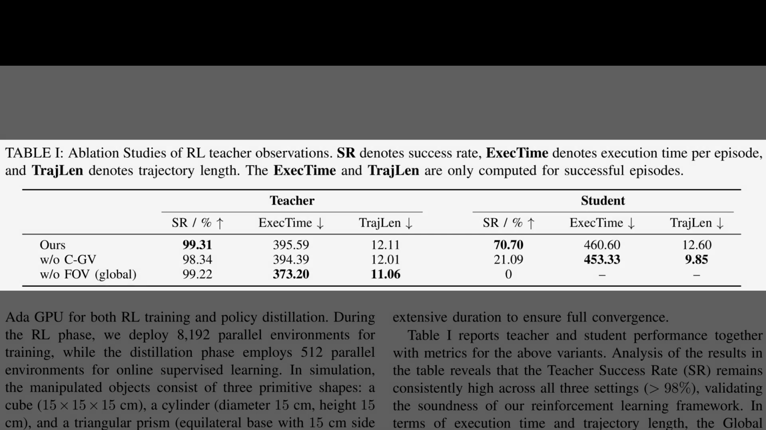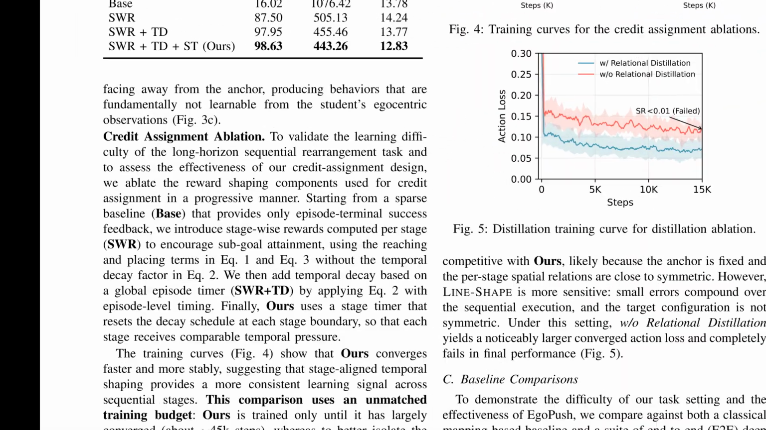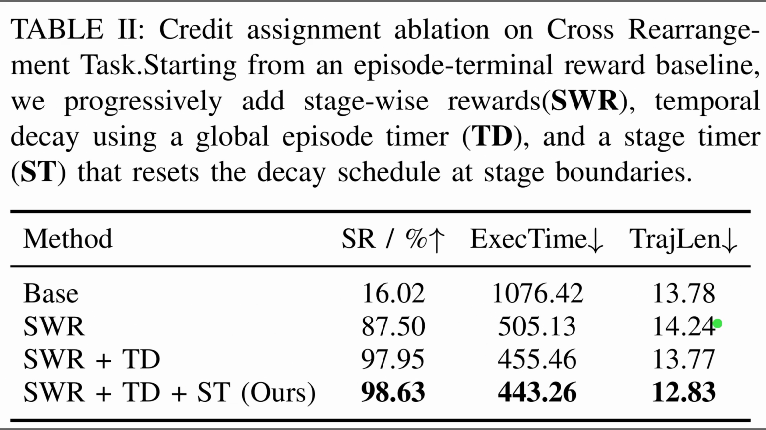Alright, moving to the reward structure, Table 2 breaks down the impact of credit assignment, which determines how the robot learns which actions actually led to success. The first row, labeled Base, shows that providing a reward only at the very end of the task fails, yielding a meager 16% success rate.